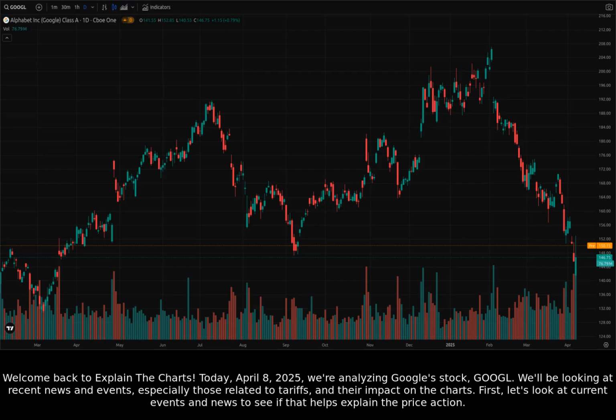Today, April 8th, 2025, we're analyzing Google's stock. We'll be looking at recent news and events, especially those related to tariffs and their impact on the charts. First, let's look at current events and news to see if that helps explain the price action.